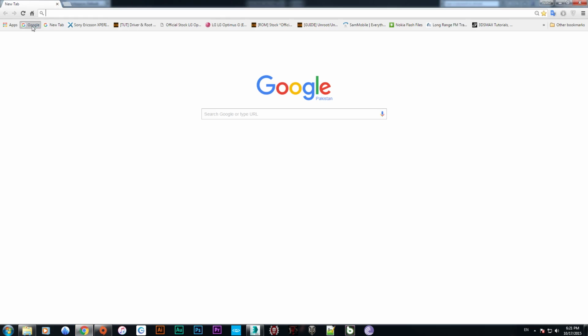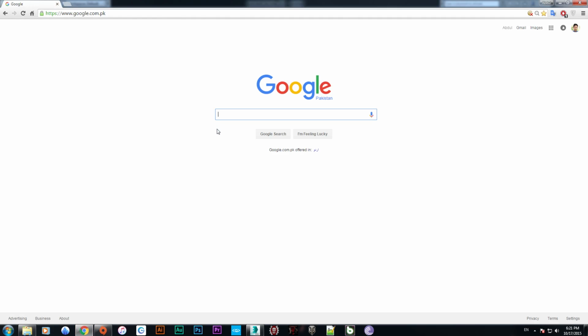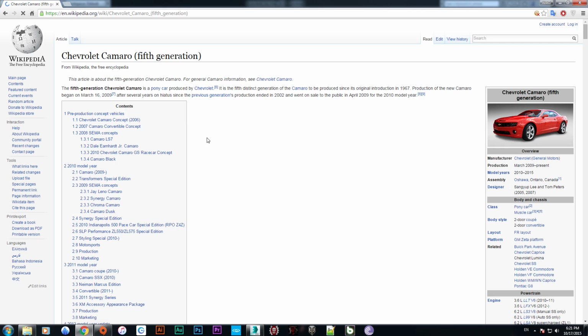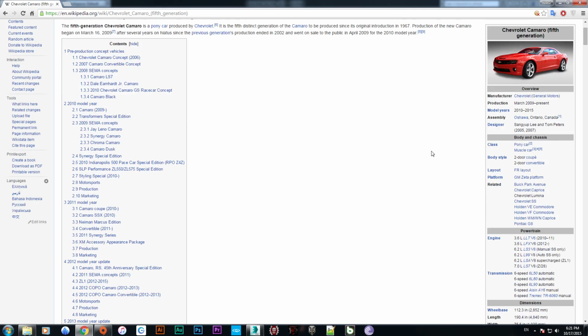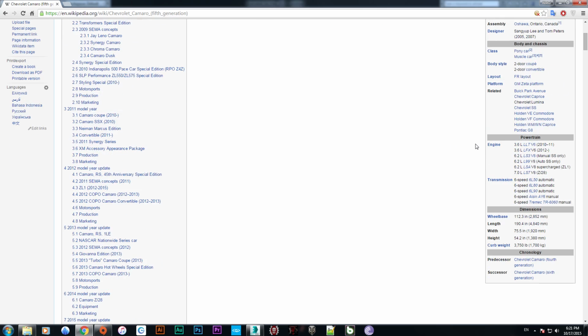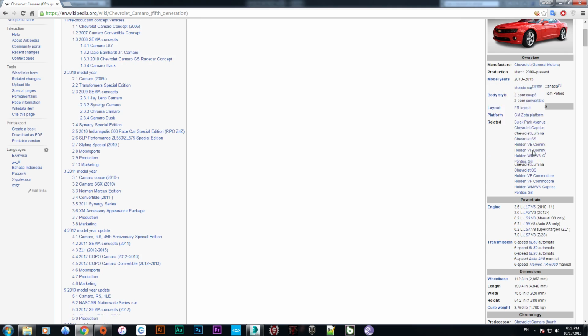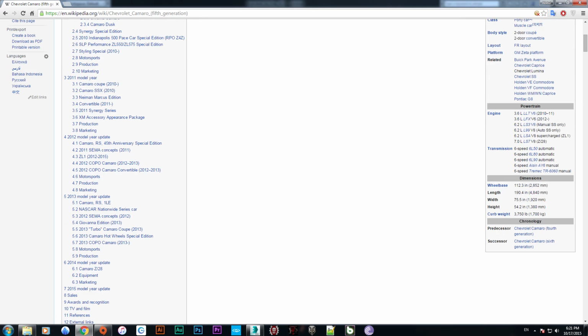Now we look up the Chevrolet Camaro 2009 specs to check its height for an exact body mesh in our engine. Here is the height, 1380 millimeters. Converting to meters, it will be 1.38 meters.